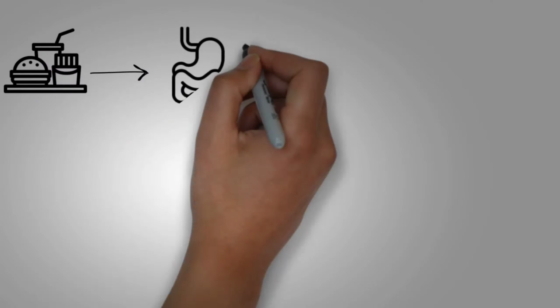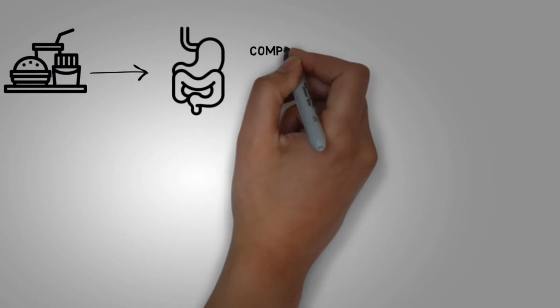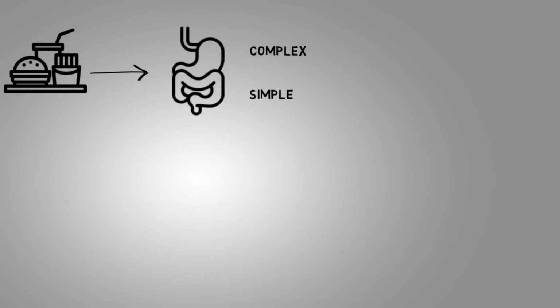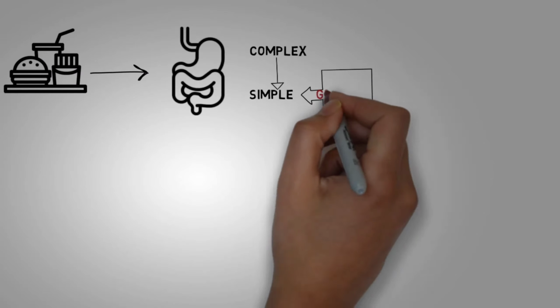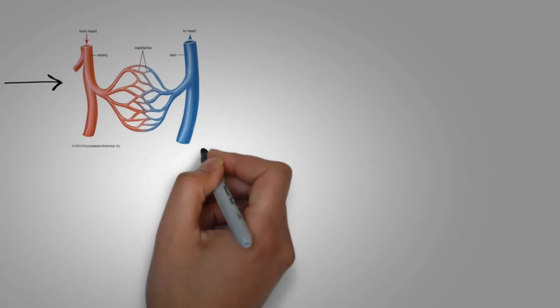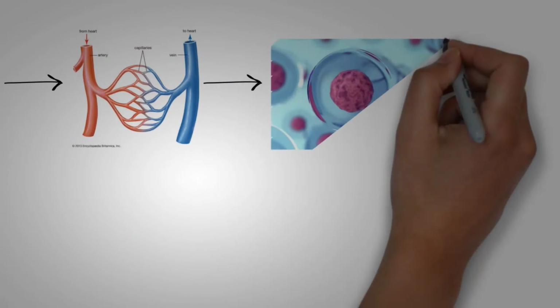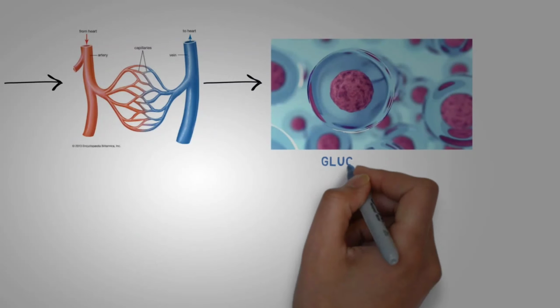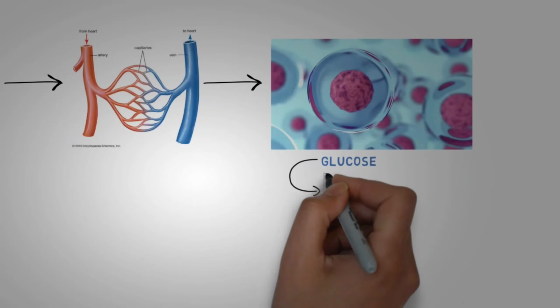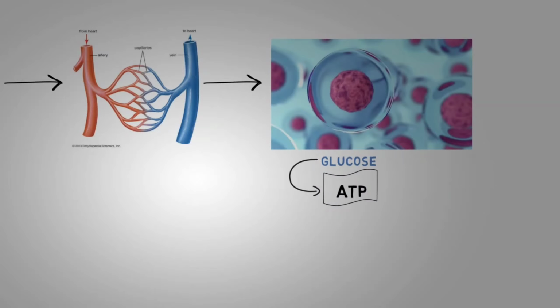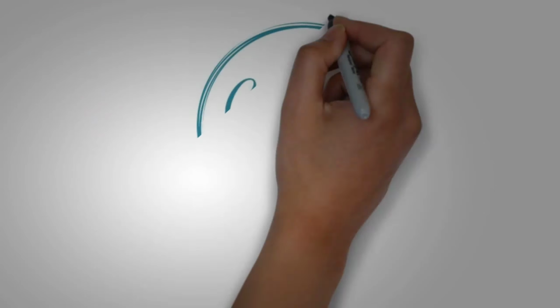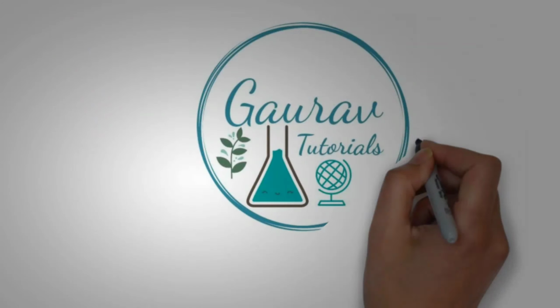Hello there. Do you know what happens to the food that we eat? Yeah, it gets digested in the digestive system, during which the complex biomolecules in it are converted into the simpler form. One such simplified biomolecule is glucose. The glucose is absorbed in the blood and is transported to various parts of the body by the blood vessels. It finally reaches the cell where these cells, by performing certain metabolic pathways, convert this glucose into an energy rich molecule called ATP.